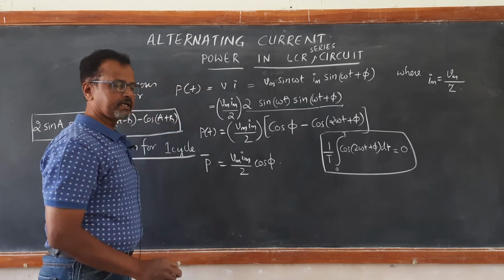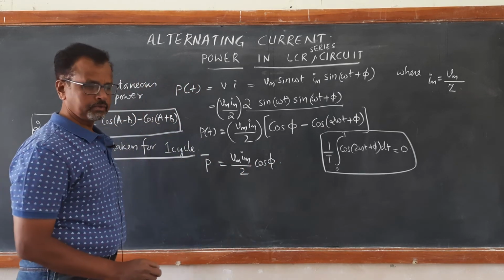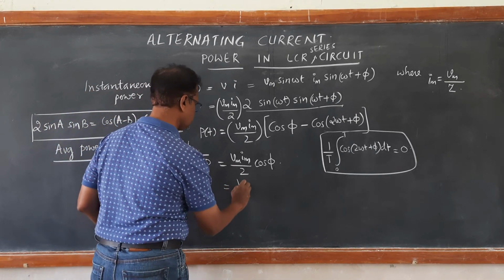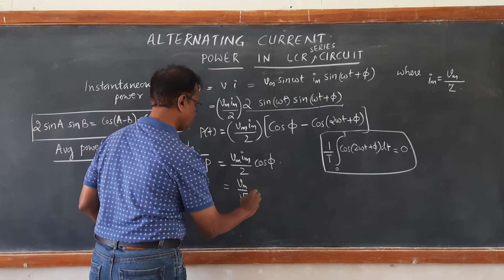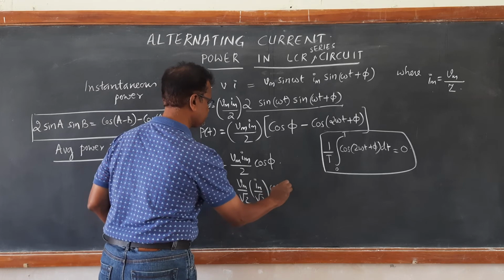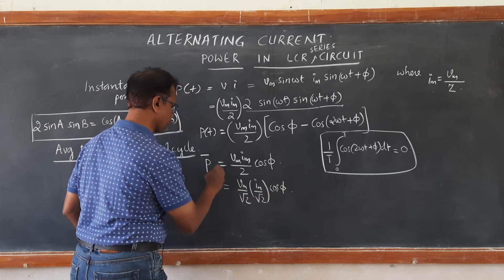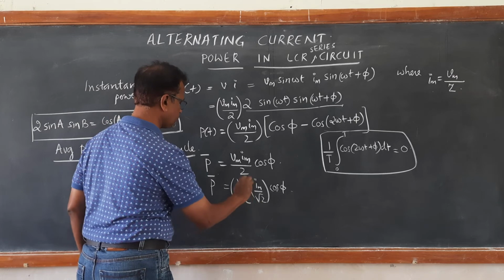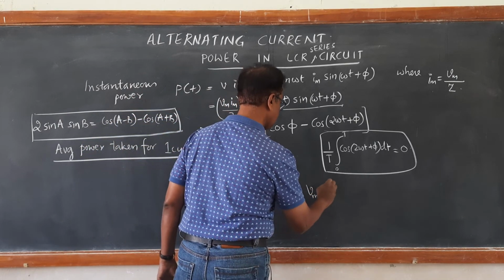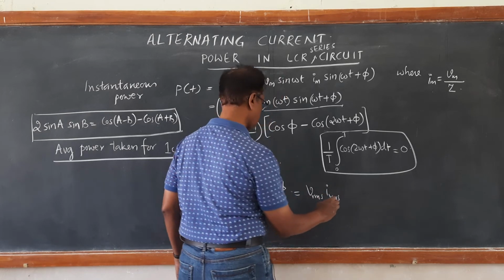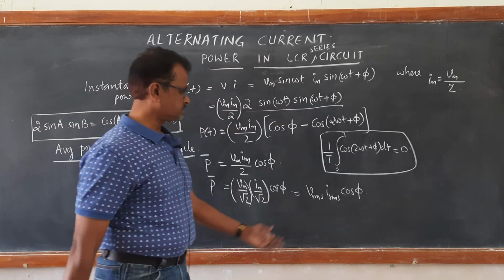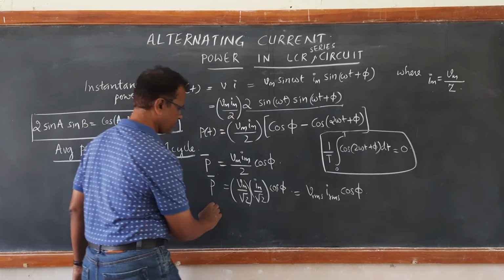This can be written as Vm by root 2 into Im by root 2 into cos phi, and since Vm by root 2 is Vrms, the average power is Vrms Irms cos phi.